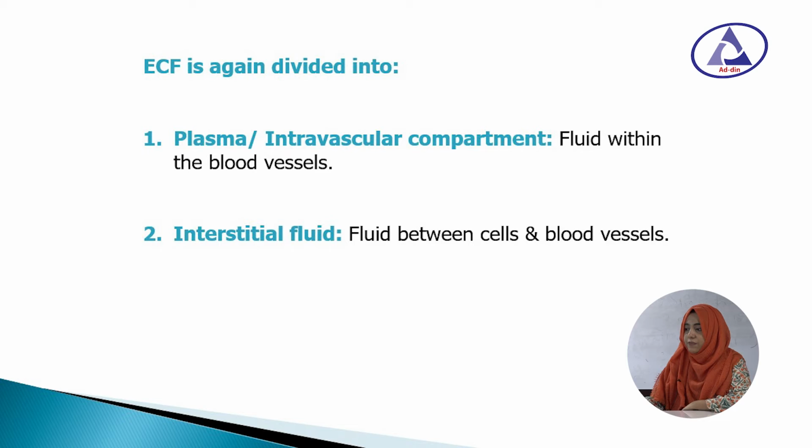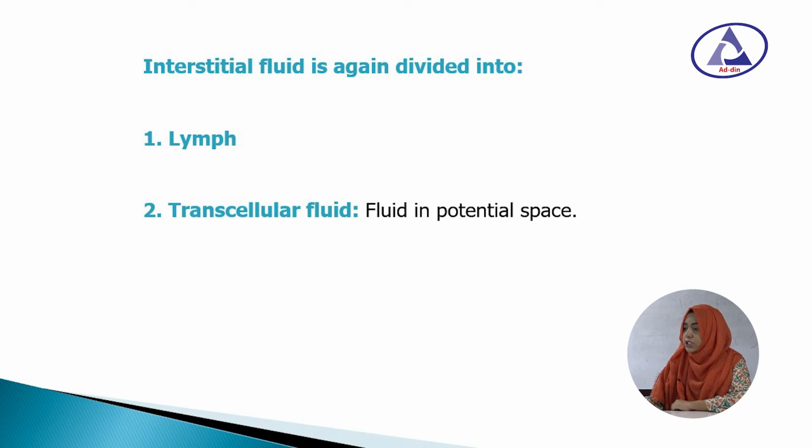ECF is again divided into plasma or intravascular compartment, that means the fluid that is within the blood vessel, and interstitial fluid, that means fluid between the cells and the blood vessels. Interstitial fluid is again divided into lymph and transcellular fluid.